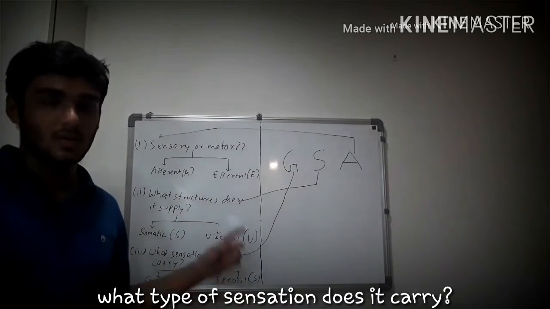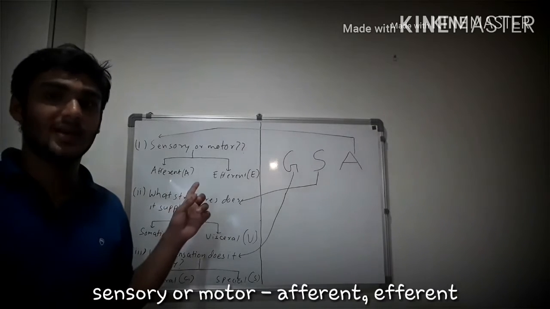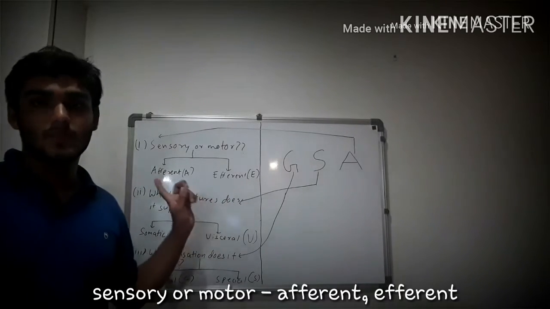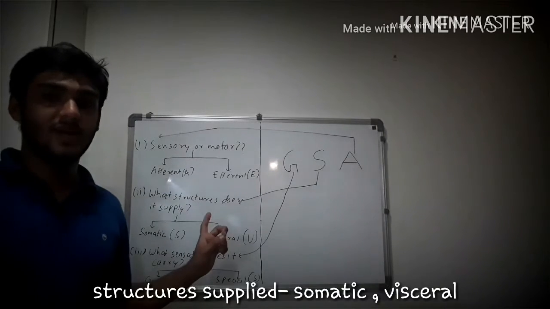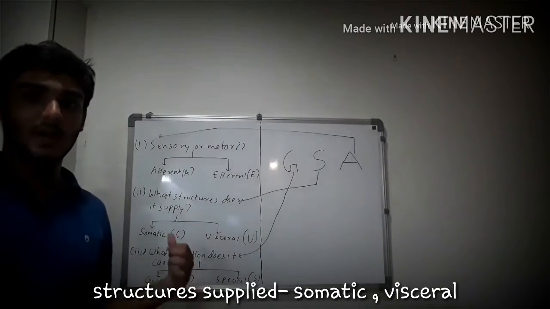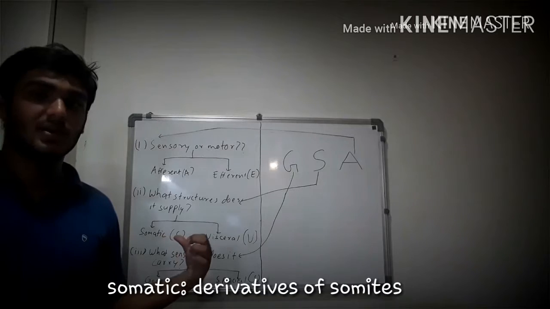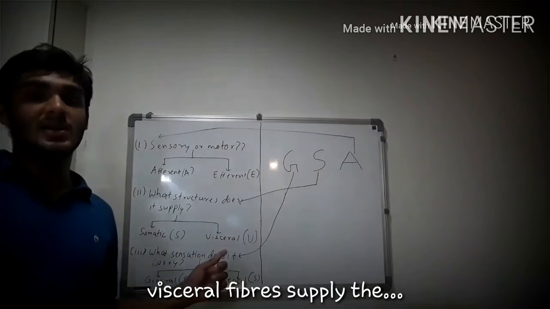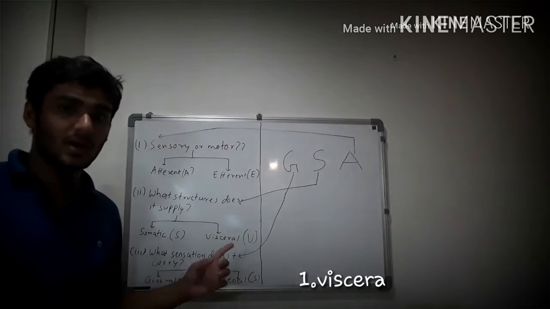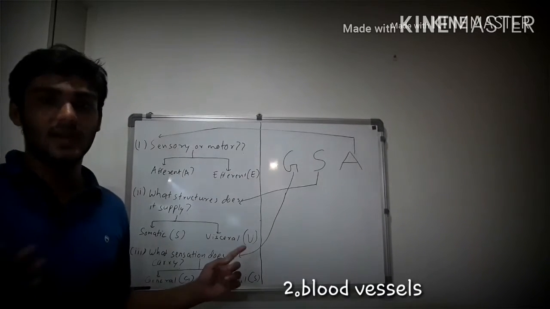Based on whether the fiber is sensory or motor, we classify the fibers into two groups, afferent and efferent fibers. Based on what structures the fiber supplies, we classify the fibers into two groups again, somatic and visceral fibers. Somatic fibers supply the derivatives of somites, and visceral fibers supply the visceral derivatives, that is the viscera, blood vessels, glands, and the derivatives of pharyngeal arches.